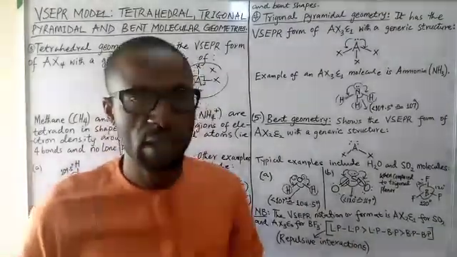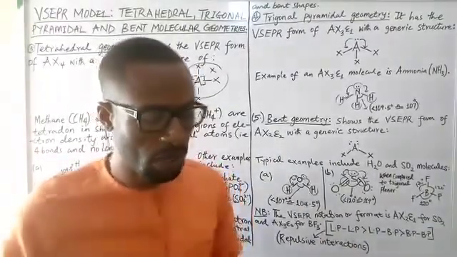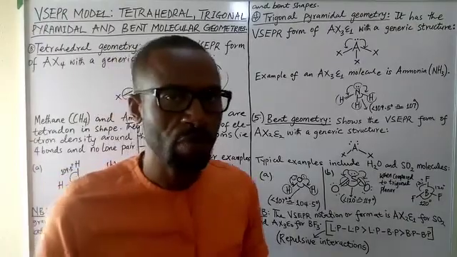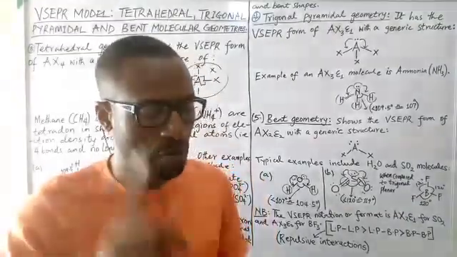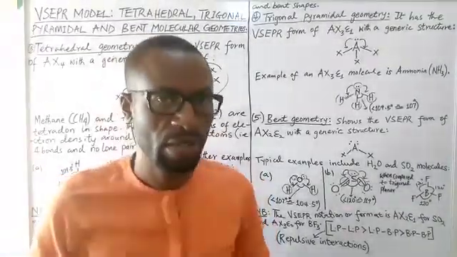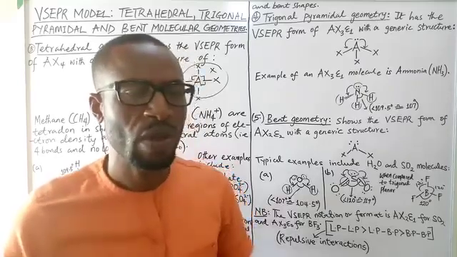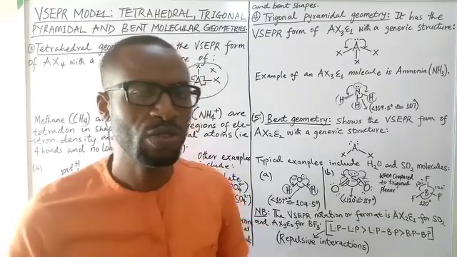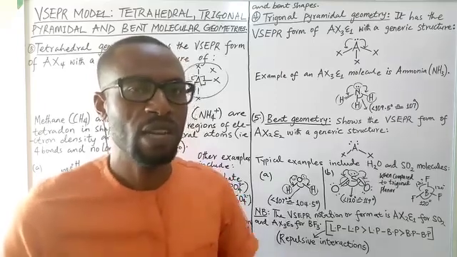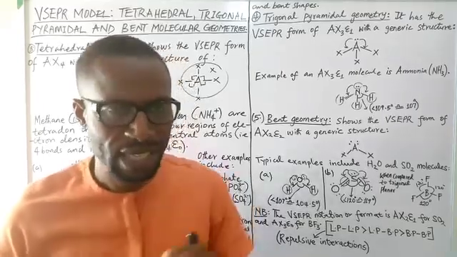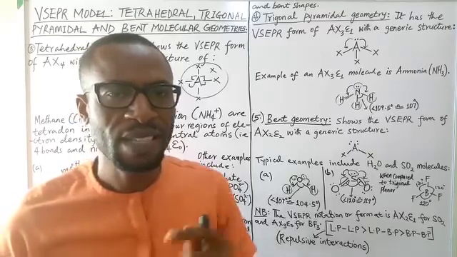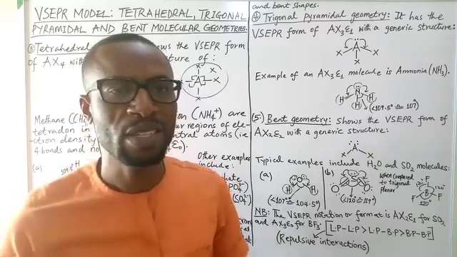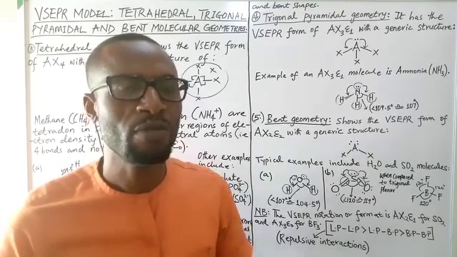Today we mentioned the tetrahedral geometry, the trigonal pyramidal geometry, and the bent geometry. But in the next lecture, we are going to go straight into other kinds of molecular geometries, especially those found in advanced molecules.